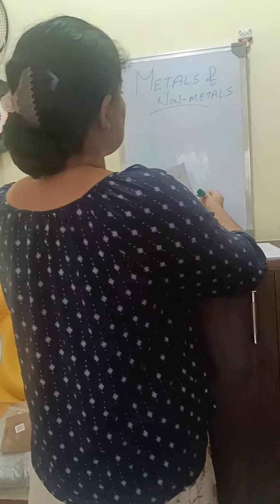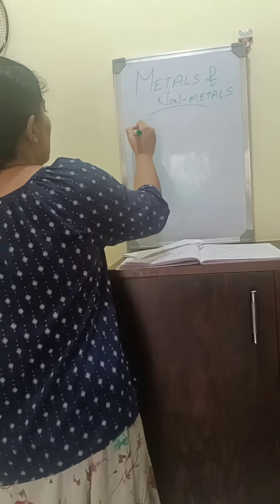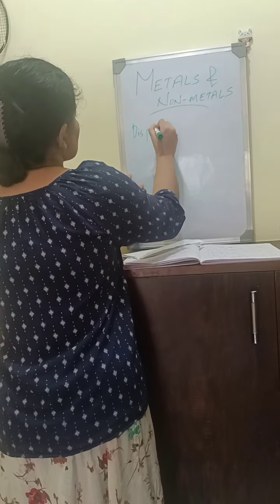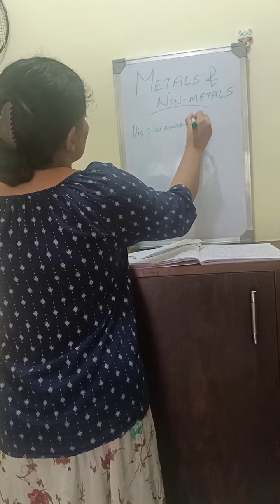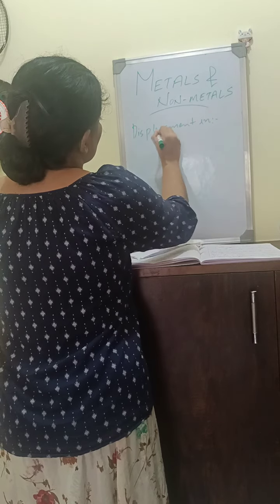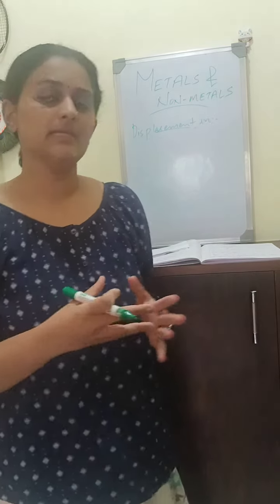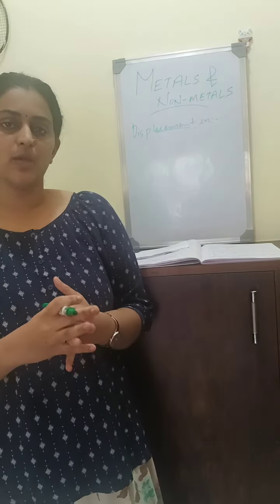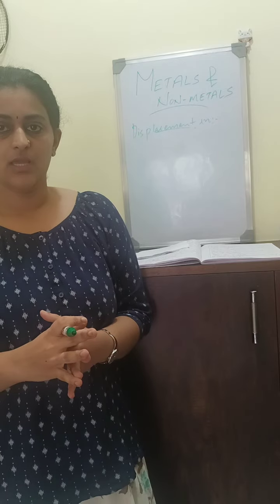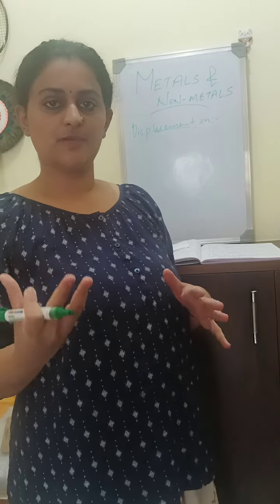Displacement reaction. The first chemical property of the metals. What are displacement reactions? In a displacement reaction, a more reactive element displaces a less reactive element from its salt solution. Let's see the examples of displacement reactions.